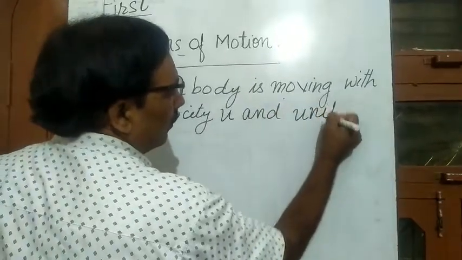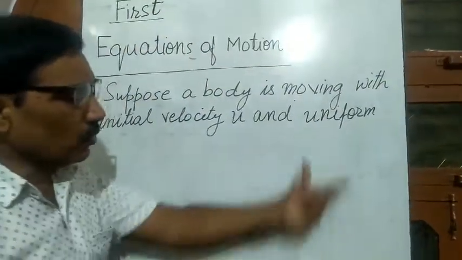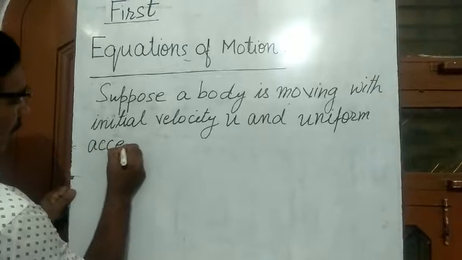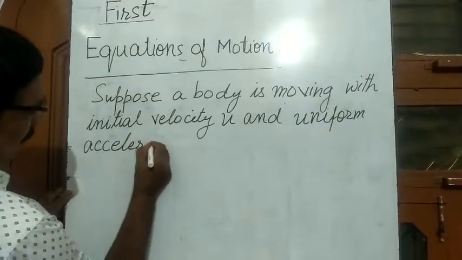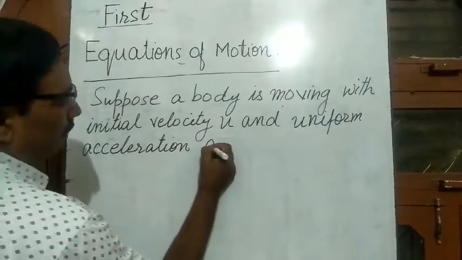Uniform is something which is constant, uniform acceleration a.